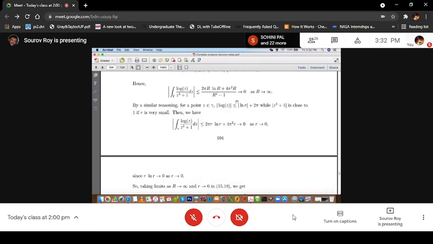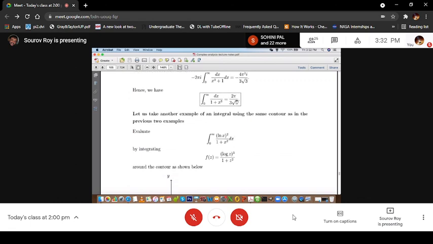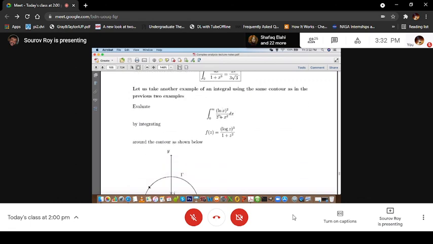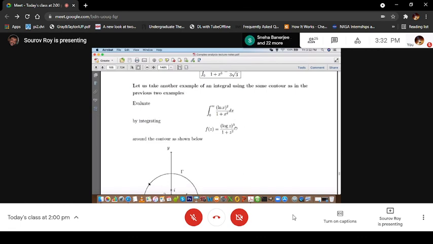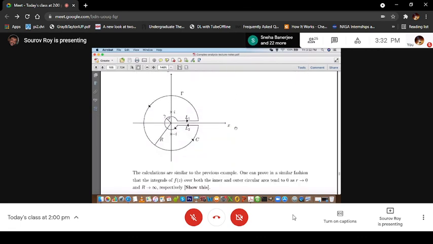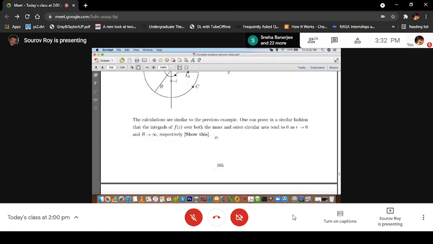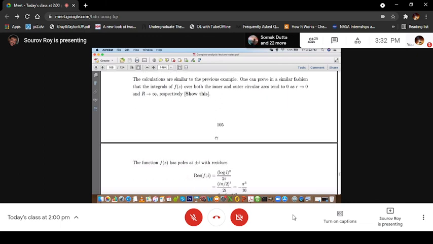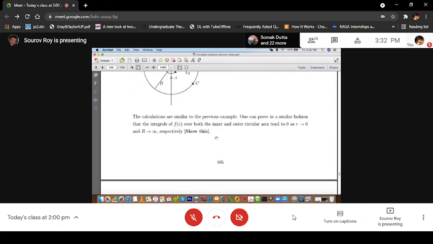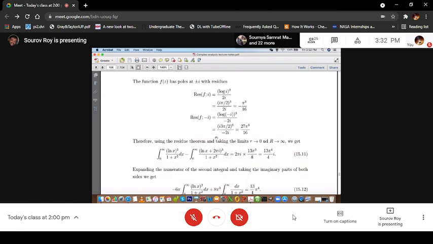This is another one involving log, and there is another example involving a log function here. By ln I mean real logarithm. I have changed the notation from capital LOG to ln. This you can do using the same contour. These are the contours that I discussed.